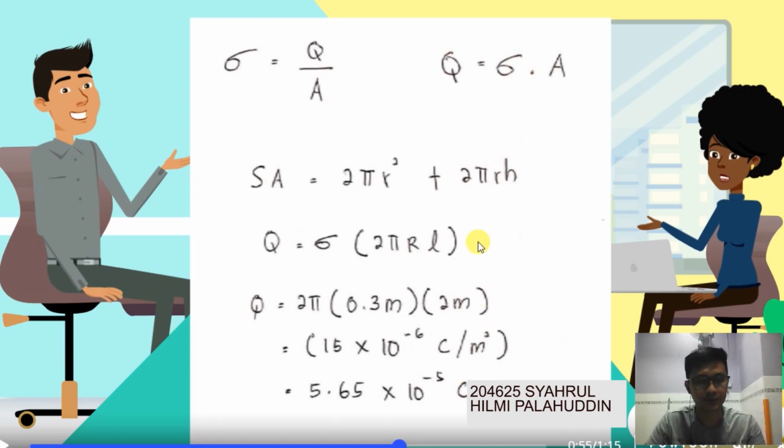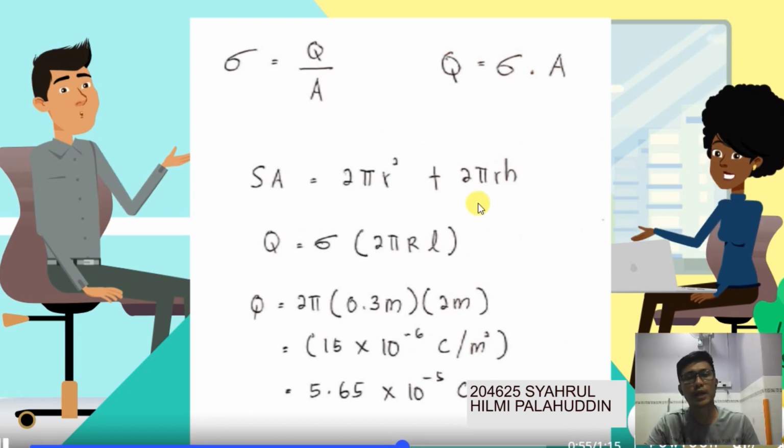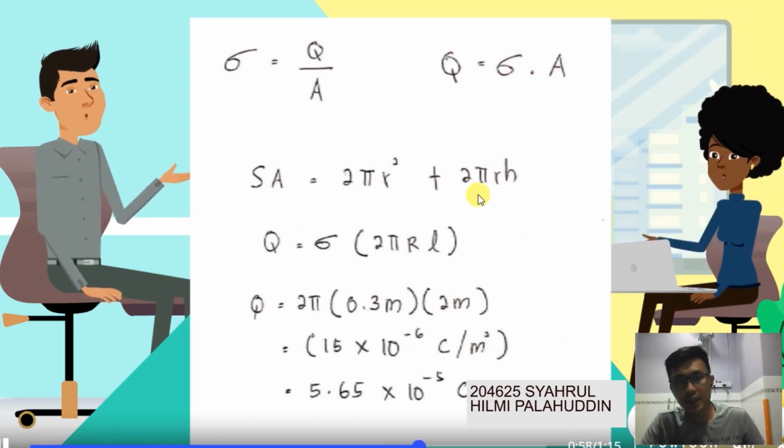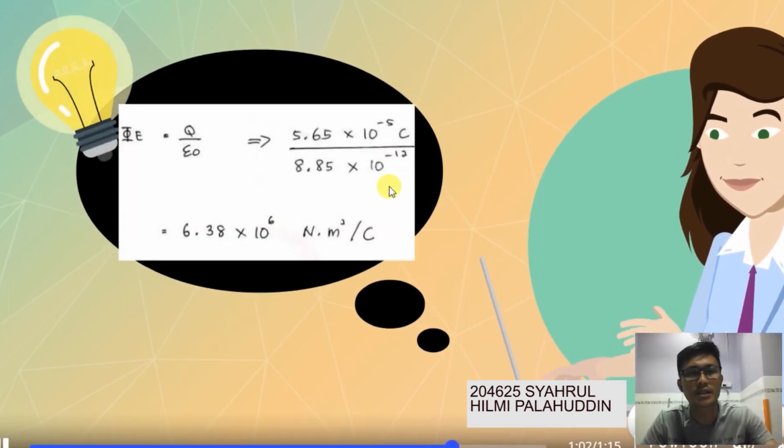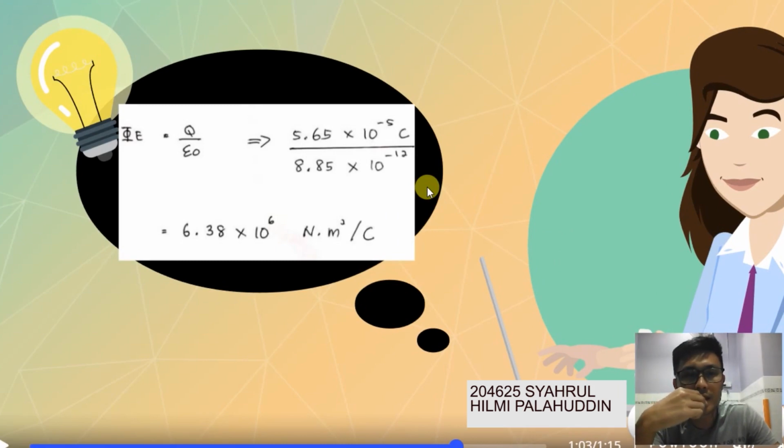So we're going to part B here. Part B is the electric flux that passes through the Gaussian cylinder. Gauss law states that the electric flux that passes through a Gaussian surface is equal to the total charge enclosed by the surface divided by epsilon naught. So here is Q divided by epsilon naught.